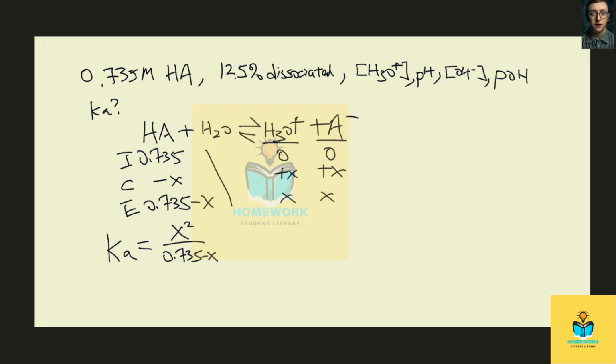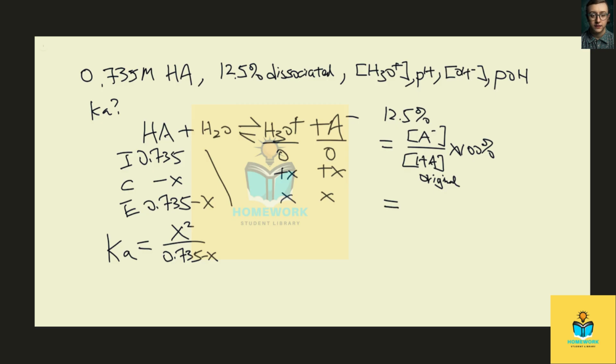We are given the percentage dissociation is 12.5, and this dissociation is calculated from the amount of acid being dissociated, which equals the concentration of our conjugate base over our original concentration of acid times 100%.